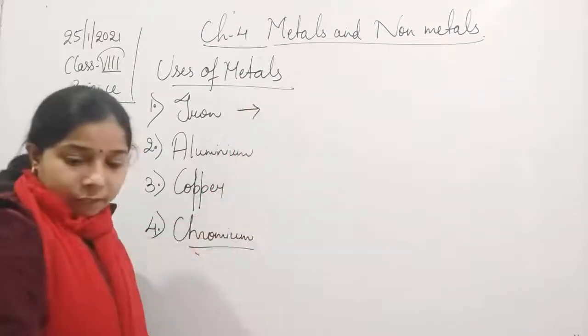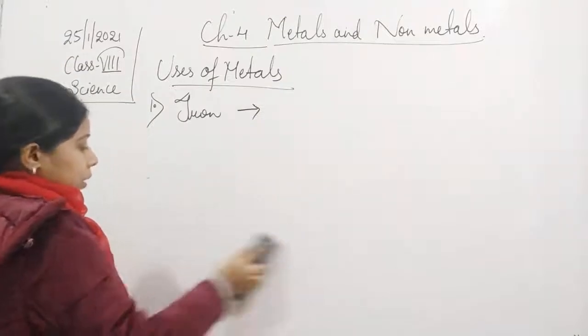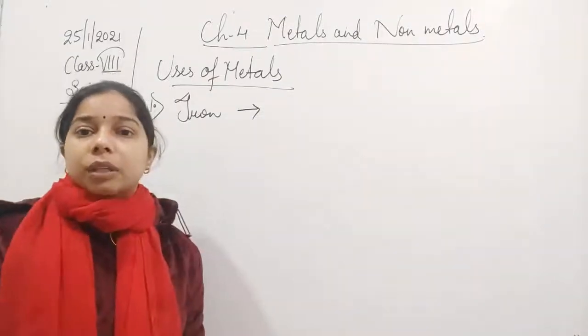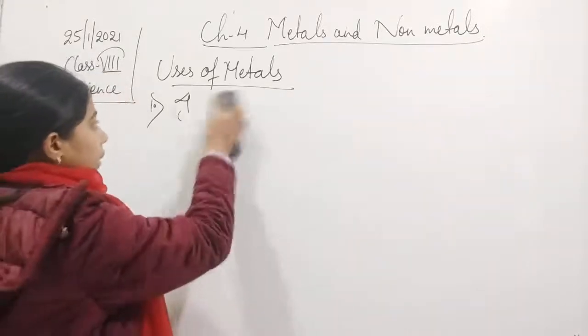So let me write a few of the uses of all of them one by one, so that you have the points, so that whenever the question is asked, what are the different uses of the metal, you can write it. So let us start with iron.